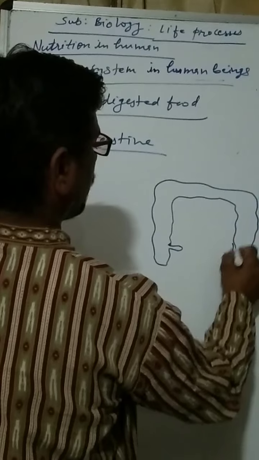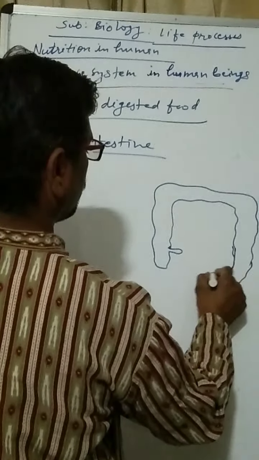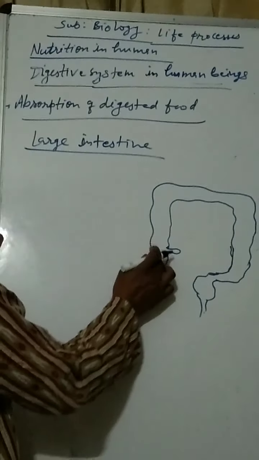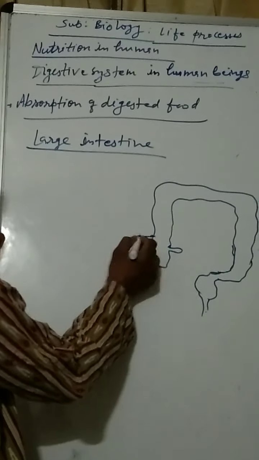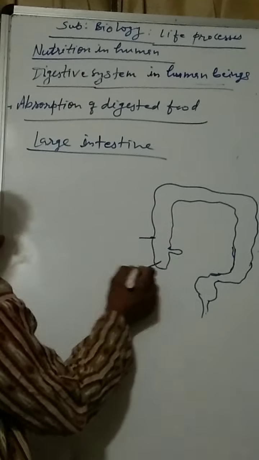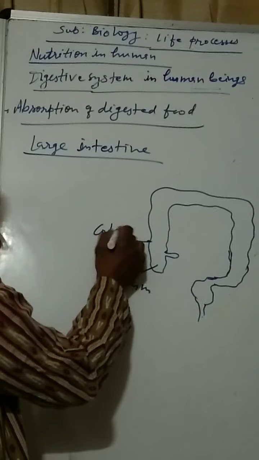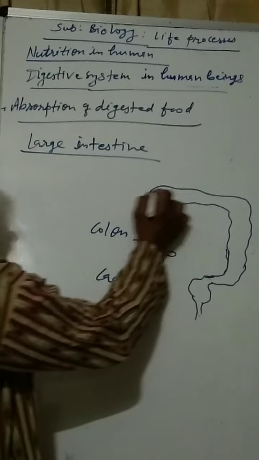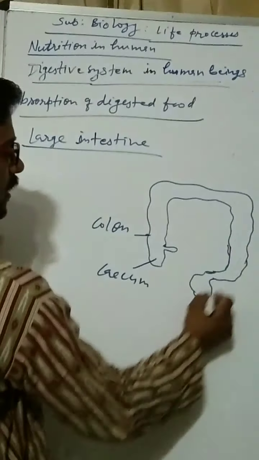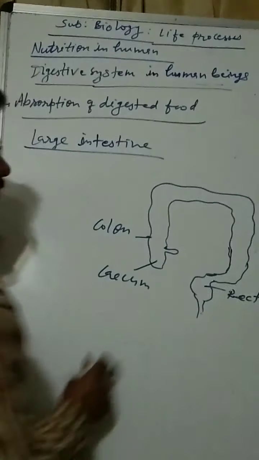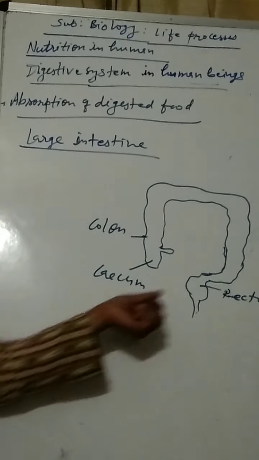It is done in three parts: colon, cecum, and rectum. The colon also has three parts: ascending, transverse and descending, and then the rectum.